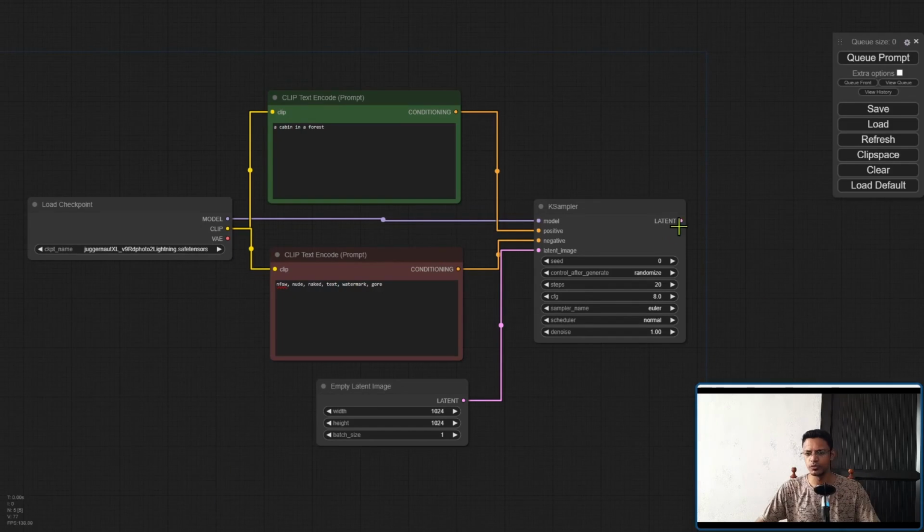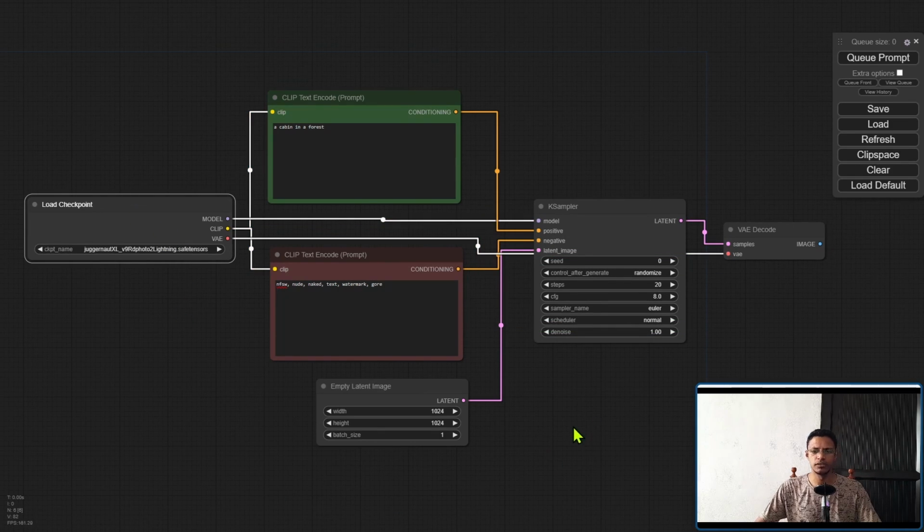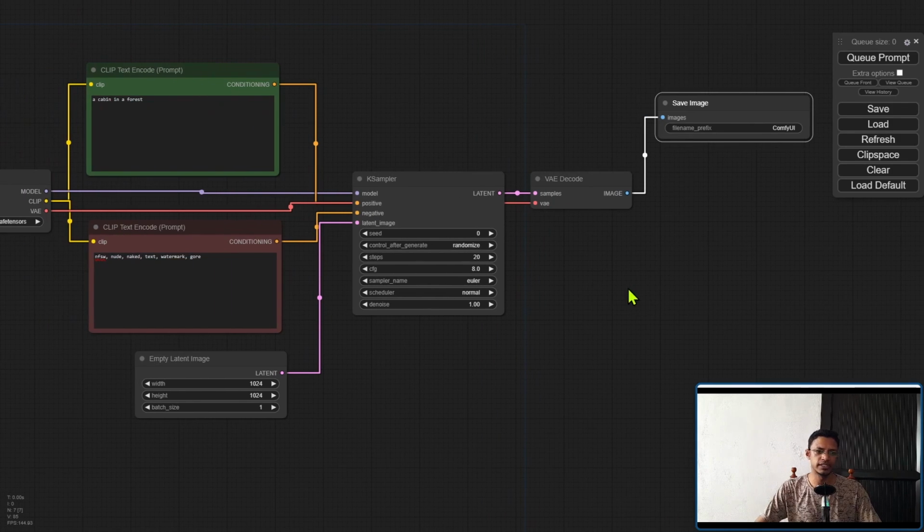So back to ComfyUI, the latent will go into a VAE decoder, and we've already talked about this VAE decode, what exactly it's doing. It requires the samples, which is just latent, and then VAE will get it from the model. You can use the load VAE node to load a specific VAE if you have one. And this one is just going to convert from latent back into an image, which we can view by using a save node or a preview image node.